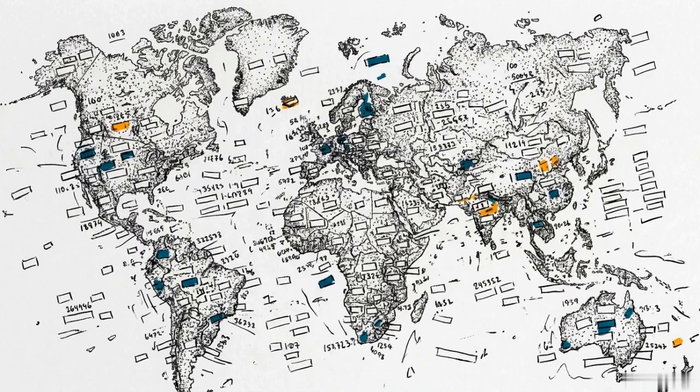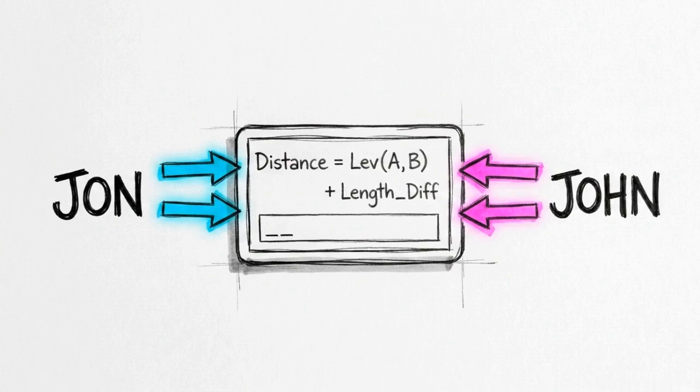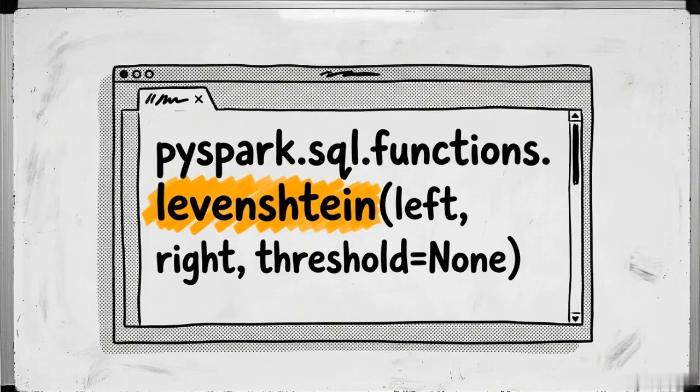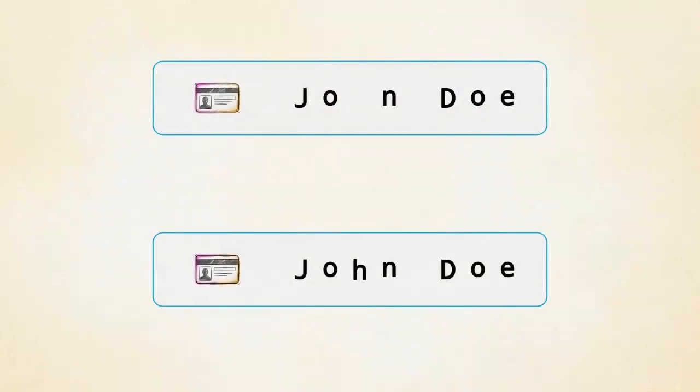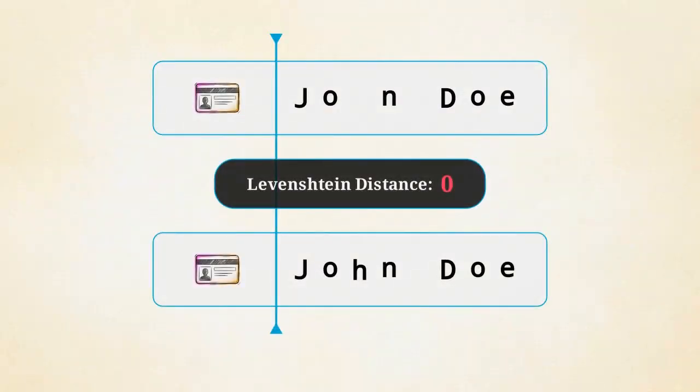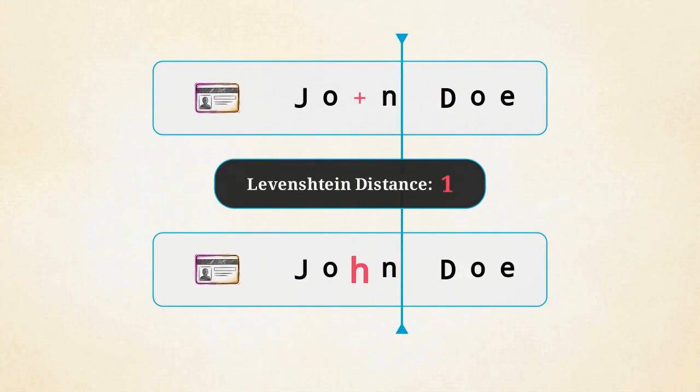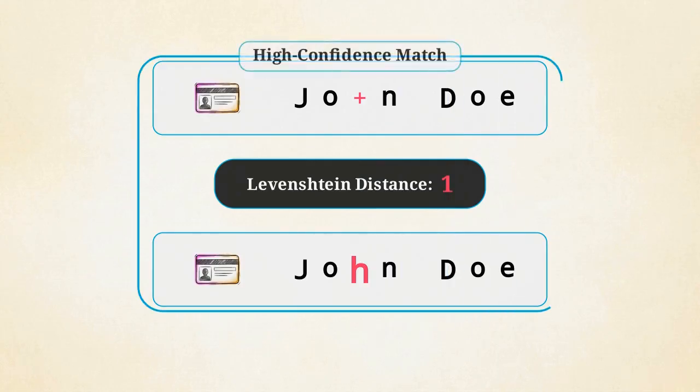Imagine a massive, unstructured data pool containing millions of fragmented user records waiting to be analyzed. Before we can begin deduplicating this data, we need a strict mathematical definition of string similarity. We use PySpark's native Levenshtein function. This provides the exact metric required to calculate the edit distance between any two strings. Edit distance calculates the minimum number of character changes required to make two strings identical. Adding an H to Jon to make it John equals a Levenshtein distance of exactly 1.